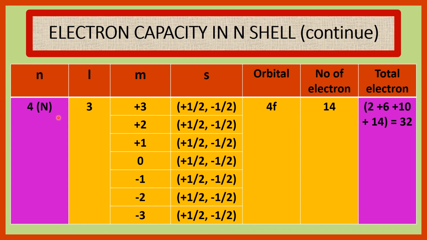For l is equal to 3, m has total 7 values which are plus 3, plus 2, plus 1, 0, minus 1, minus 2 and minus 3. For each value of m, s has 2 values, one is plus half, another is minus half. Therefore, s has total 14 values, 7 is plus half and 7 is minus half. Orbital 4f, number of electron 14. Therefore, total number of electron in N cell 2 plus 6 plus 10 plus 14 is equal to 32.